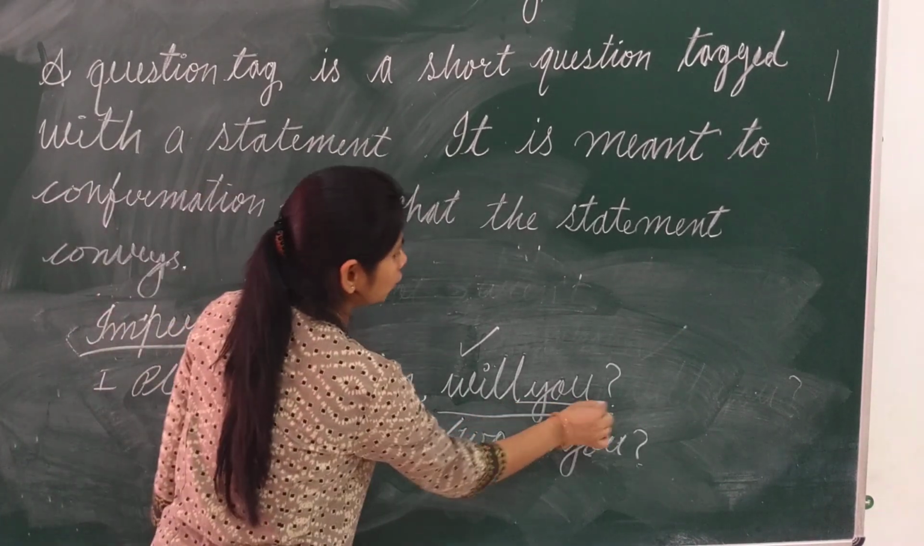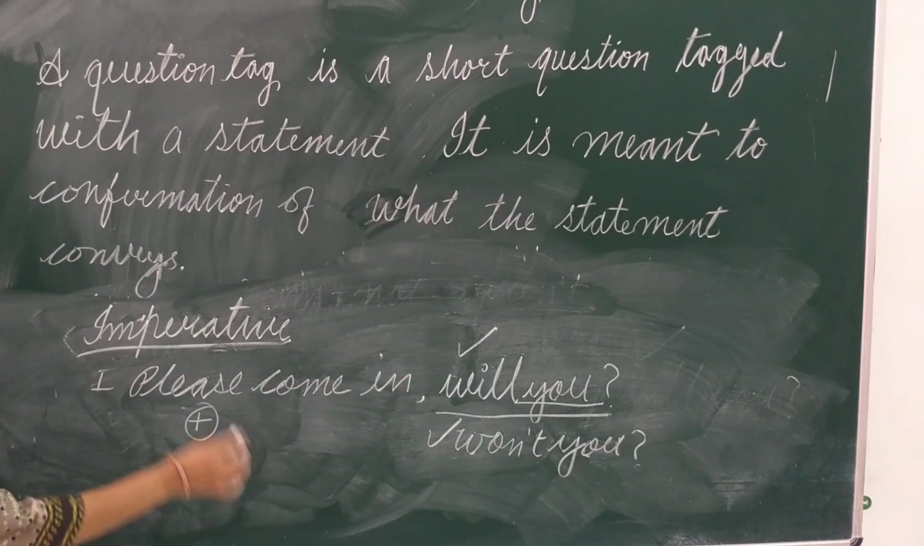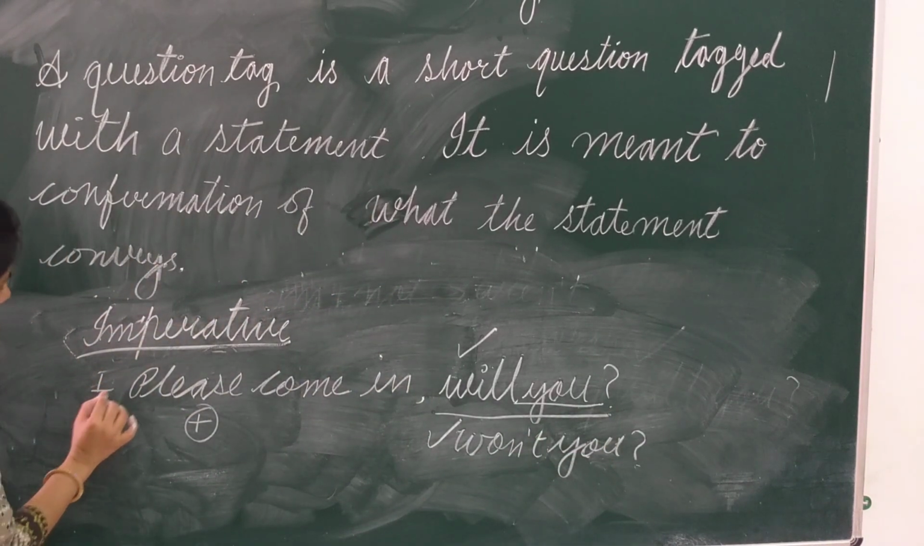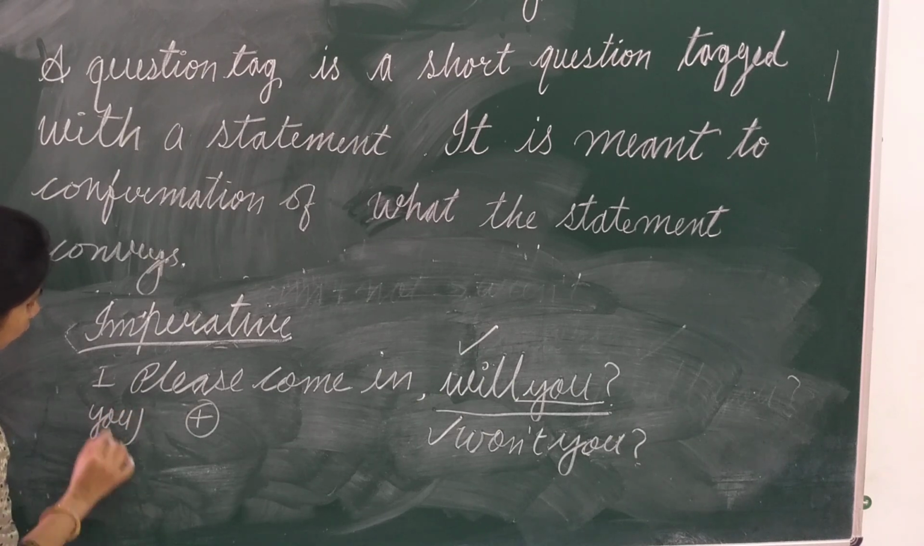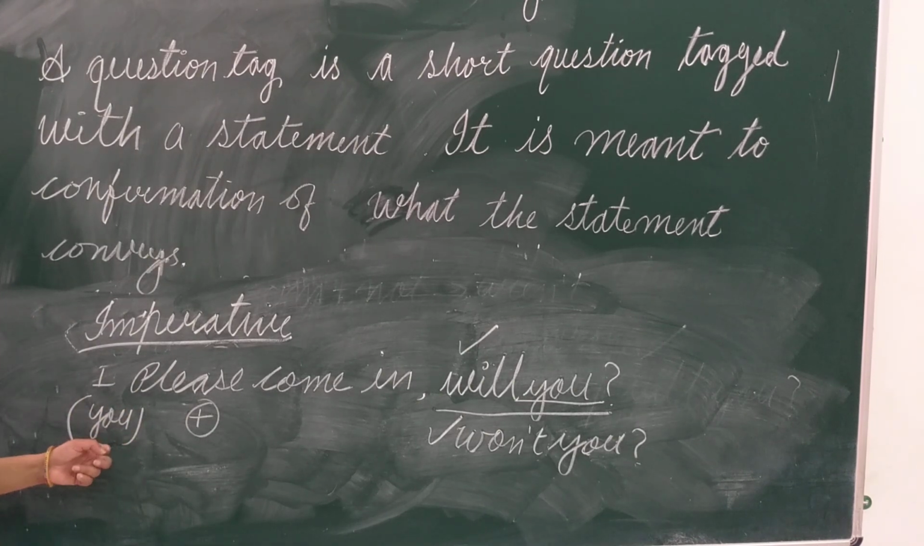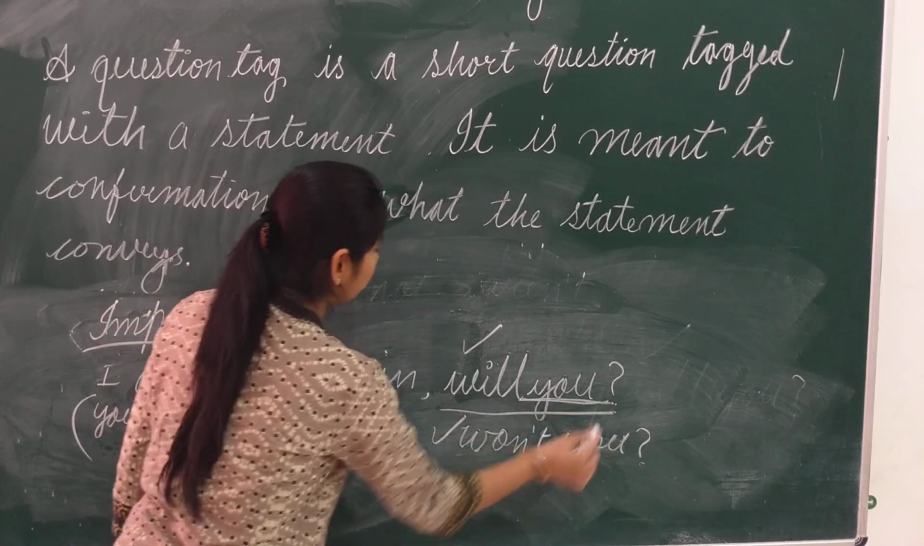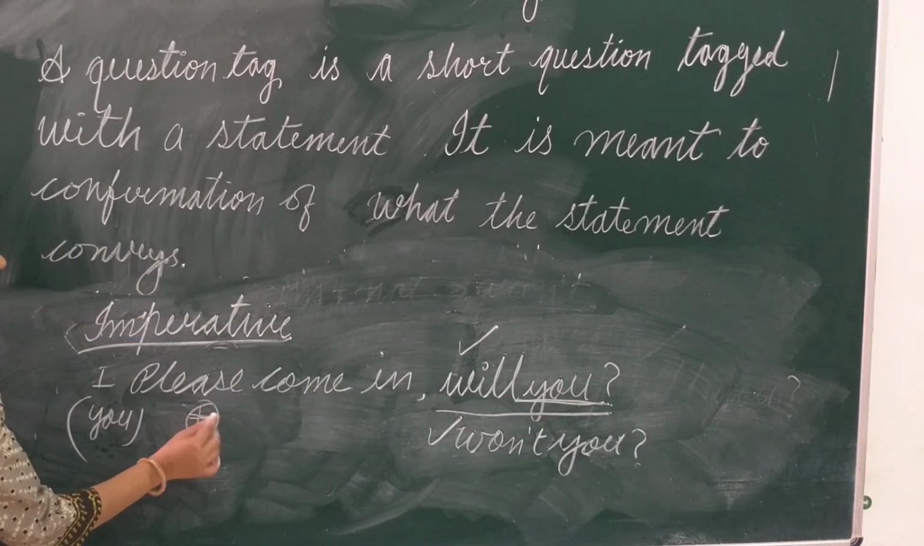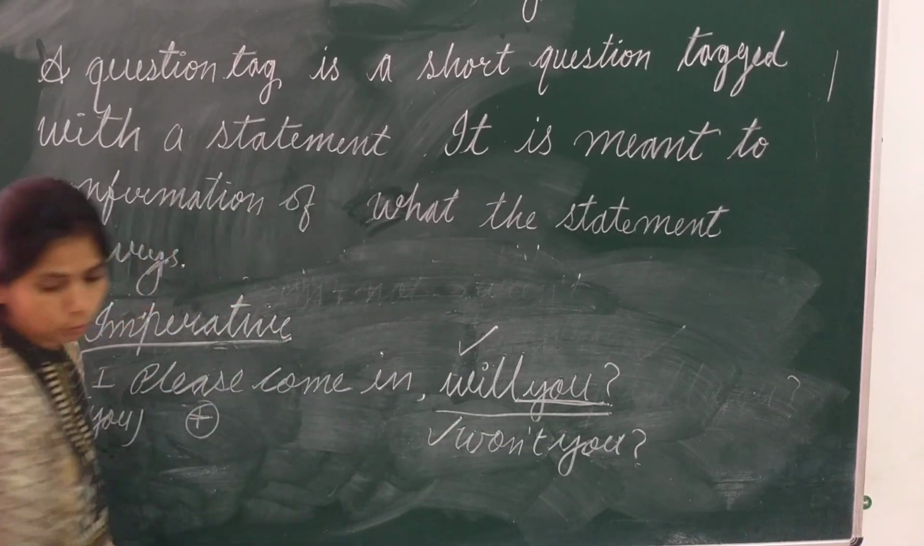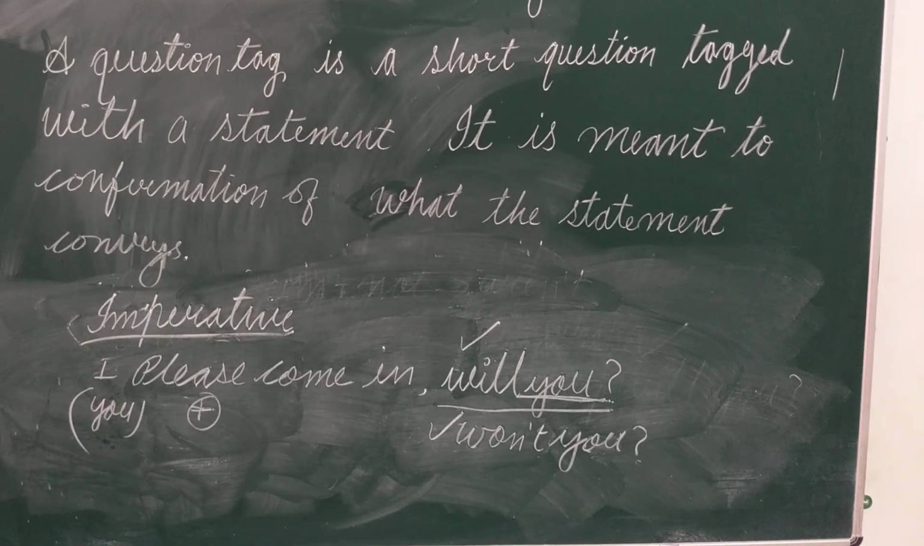Why have I used you? You pronoun का क्यों use किया गया है? Because in an imperative sentence the hidden subject is you and it is implied. वो implied होता है, लिखा नहीं जाता, but it is always you. In imperative sentence हम you लिखते नहीं है, but it is implied. That's why we have used you and the statement is positive. So will you and won't you both are possible.